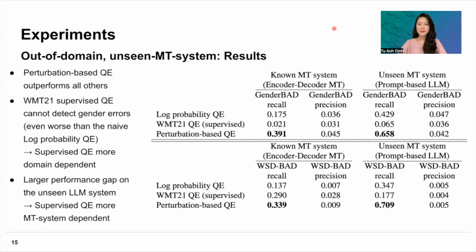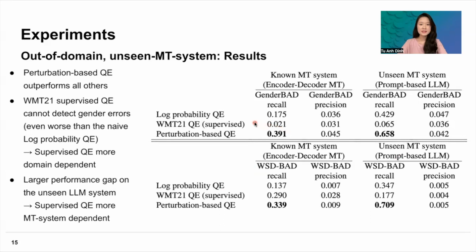This is the result of the experiment. Here you can see the top part of the table is the result on detecting gender bias. The bottom part is on detecting word sense disambiguation. The left part is detecting errors made by the traditional encoder-decoder machine translation. And the right part is on detecting the errors made by the non-traditional prompt-based large language model. As we can see, in all different cases, our perturbation-based QE approach outperforms all the other baselines.